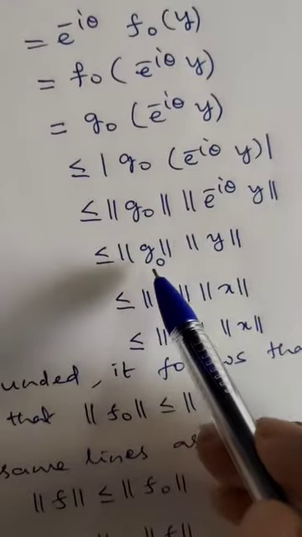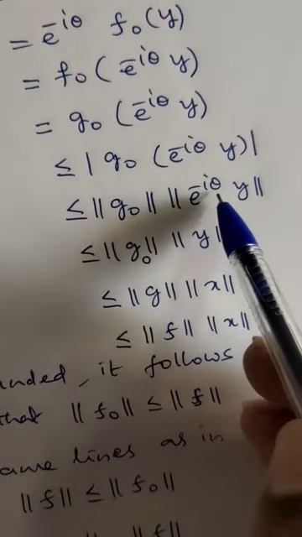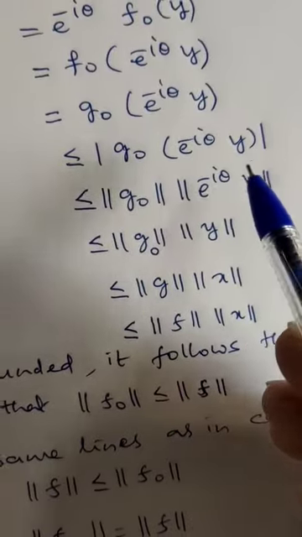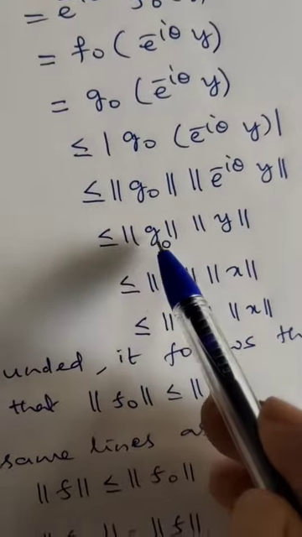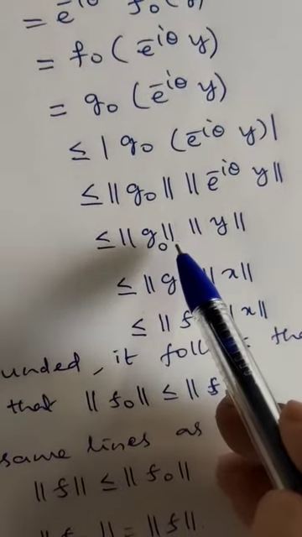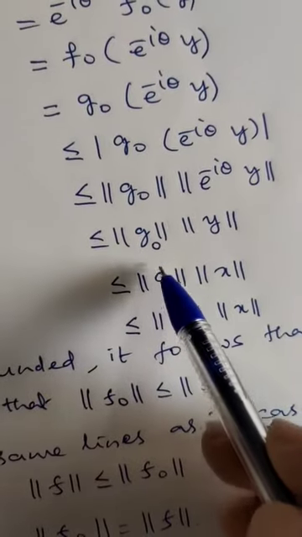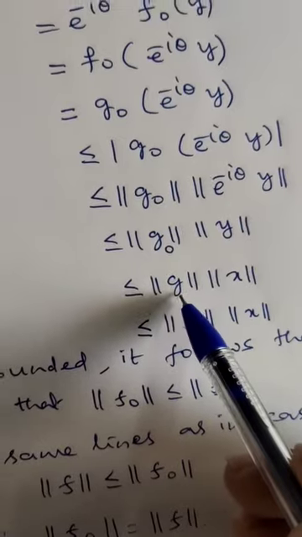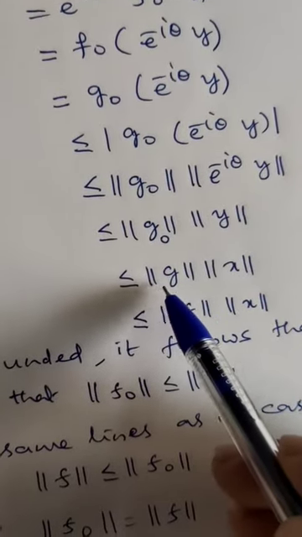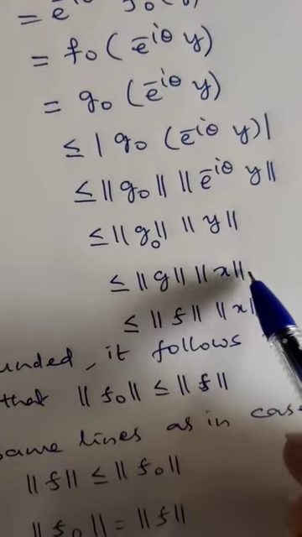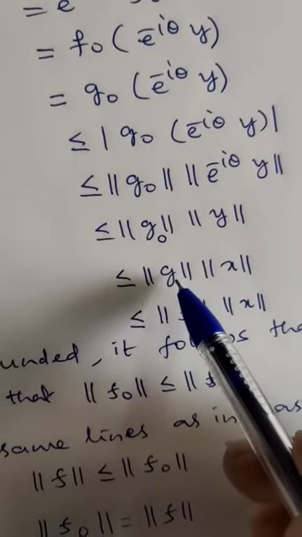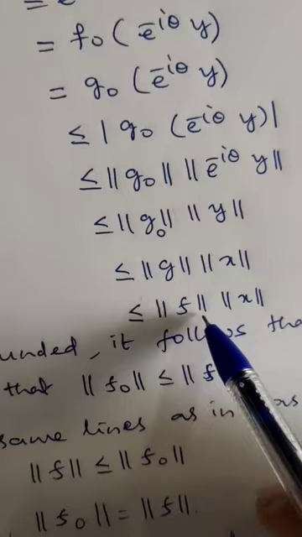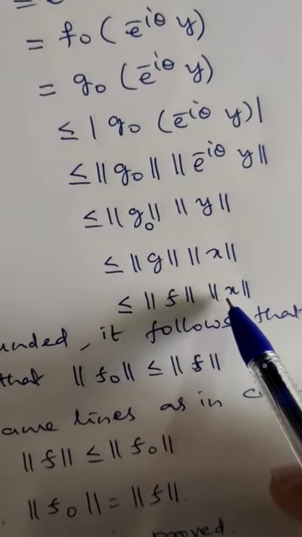So, this is less than or equal to norm of g naught into norm of I, because norm of e power of minus I theta is 1. So this is less than or equal to norm of g naught, and norm of g naught is the same as norm of g, because it coincides on the real space. So this is less than or equal to norm of g into norm of x, but norm of g is certainly less than or equal to norm of f, into norm of x.